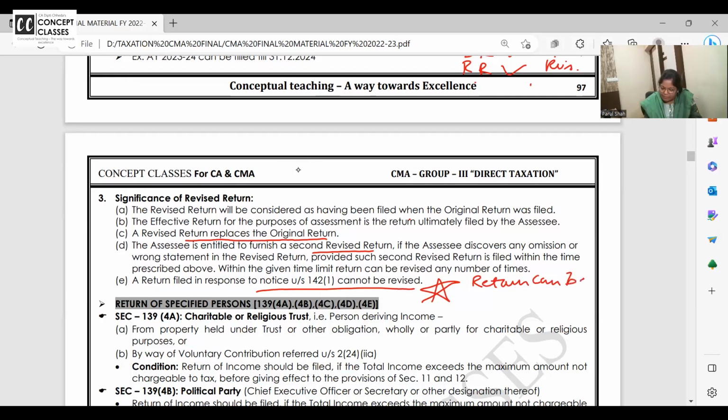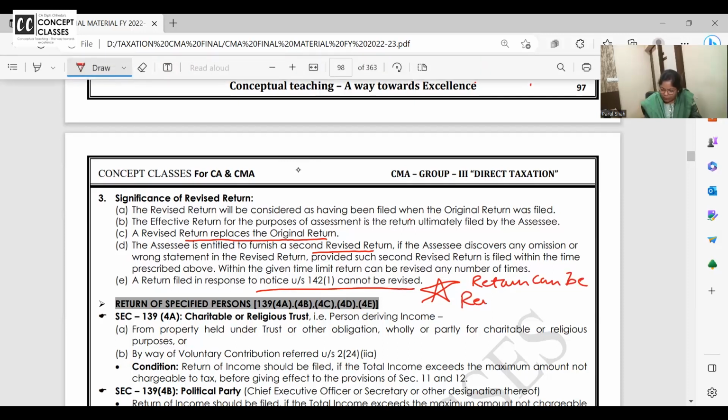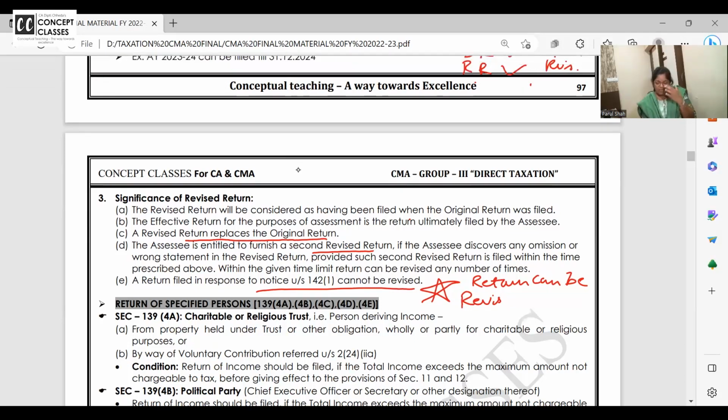Return can be... ये एक dialogue है, लिख लो. I'm saying also loudly. If you're not following my writing, just write it. Return can be revised by filing revised return, not by writing letter to department. You know, you cannot write letter to department.